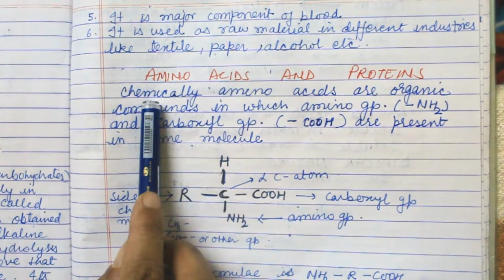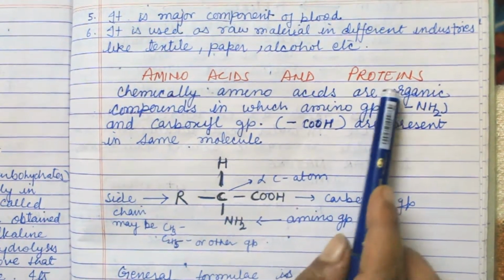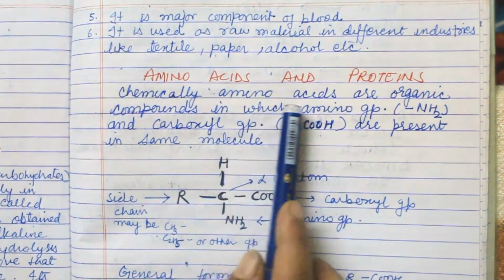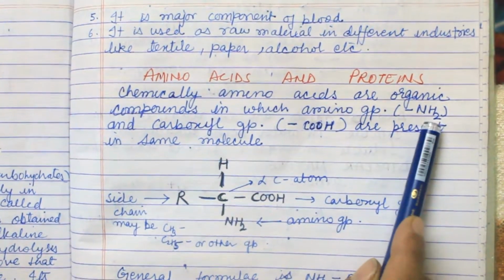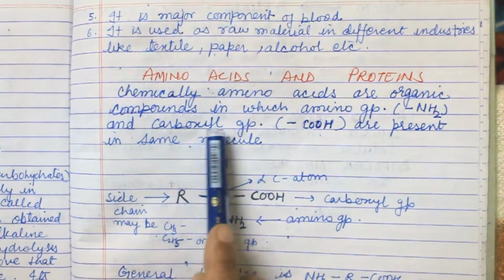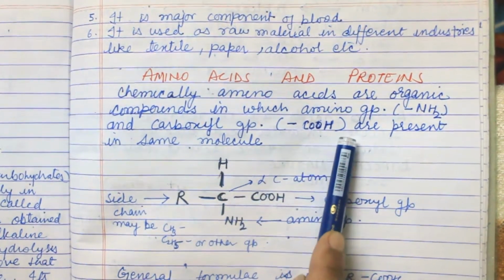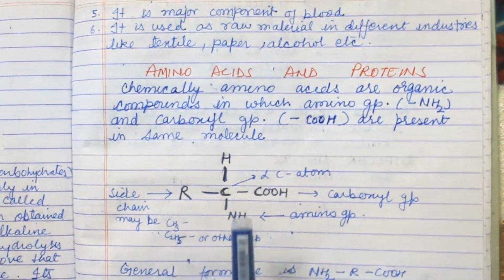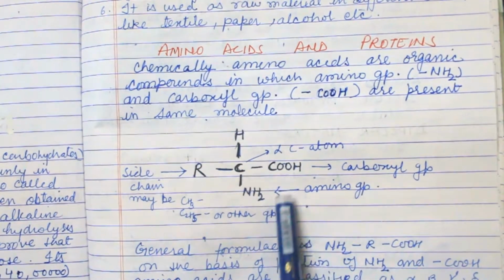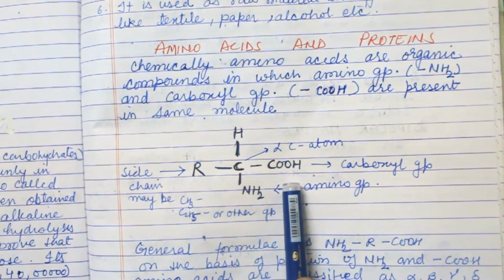Student, today my topic is amino acids and protein. Chemically, amino acids are organic compounds in which an amino group, that is NH2, and a carboxyl group, that is COOH, are present in the same molecule. Suppose this is the amino acid structure formula.